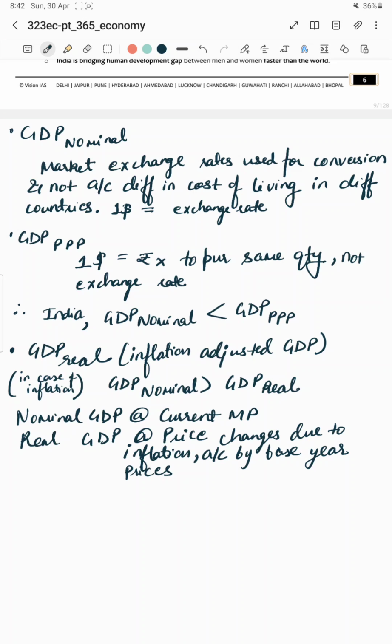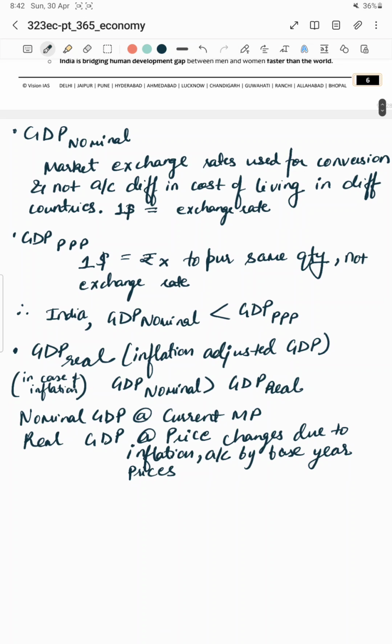Maybe in India, the same 100 rupees can buy more apples. This is a hypothetical situation. Then $1 should be equal to X amount of rupees in India that can buy 8 such apples. So that's why GDP at purchasing power parity is always greater than the nominal GDP, because the purchasing power of money here in India is greater.